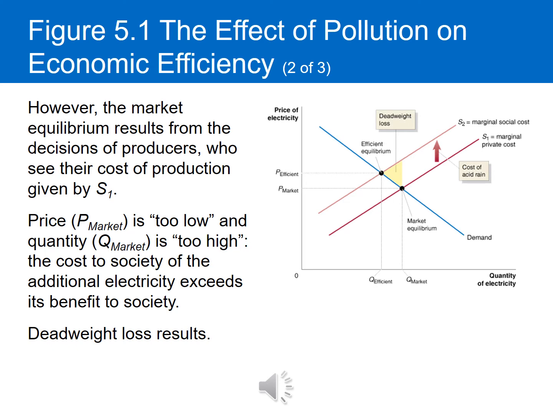What's going to result is deadweight loss. Deadweight loss is going to be the triangle between the two quantities: the quantity that's actually produced, which is the market level counting only the marginal private cost, and the quantity that's efficient, which incorporates the marginal social cost.